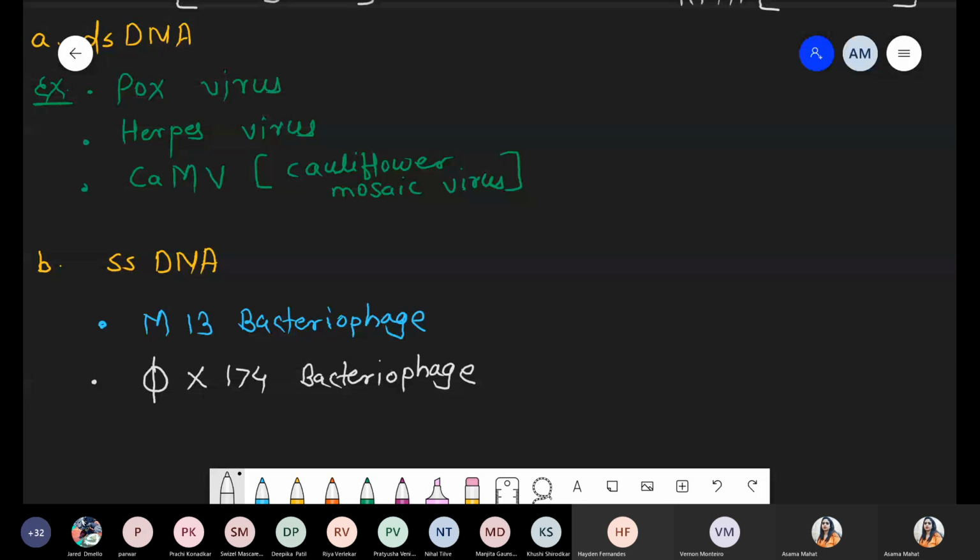Chalo. So next category we are talking about RNA as a genetic material, that is ribovirus.